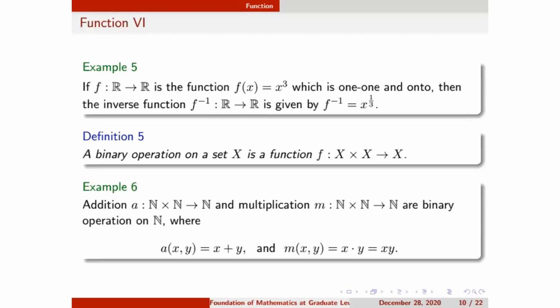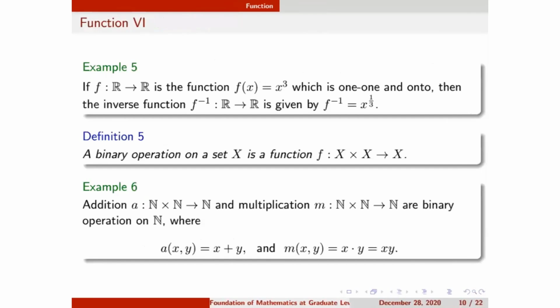Because this is a two-tuple in N cross N, A of (x, y) will be x plus y, because A is the addition function. A will just add these two numbers, and M will multiply these two numbers. So I think it is clear to everybody.